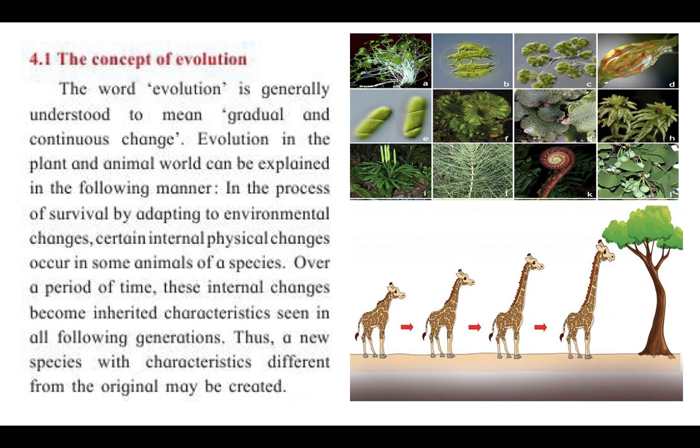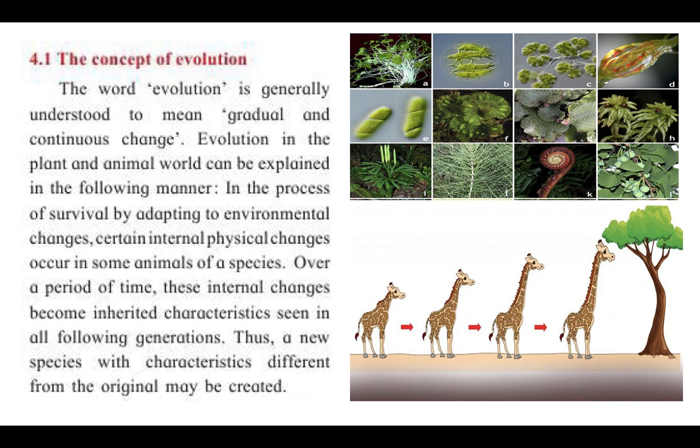Now, internal changes meaning inside the body. What are the various changes that are taking place? Because it is adjusting itself. Okay, so if it is cold or if it is hot, it is learning to adjust itself so that it can live in the environment that is changing around it. Okay, a species is a kind or a type of animal. So various kinds within the animal species that we have.